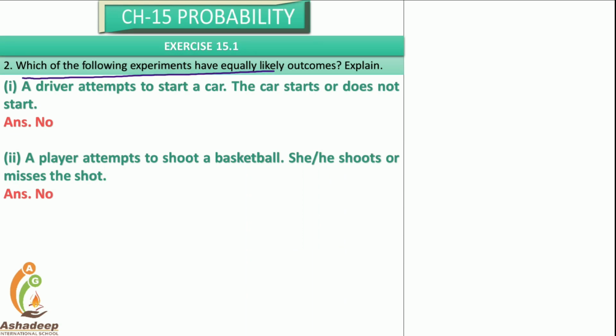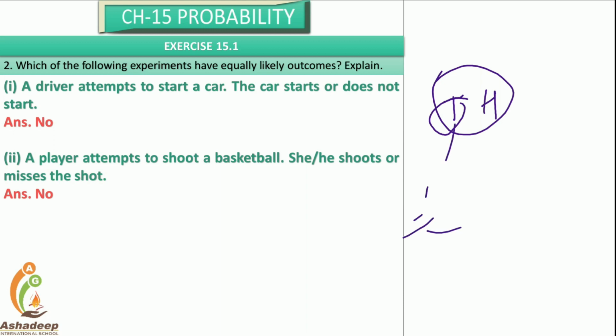Which of the following experiments have equally likely outcomes? Equally likely outcome means what? If I toss a coin, it might be a head or it might be a tail. The probability of getting a tail is 1 by 2, and the probability of getting a head is 1 by 2. If the probability of getting each and every outcome is the same, then we can say it is equally likely. Otherwise it is not equally likely.